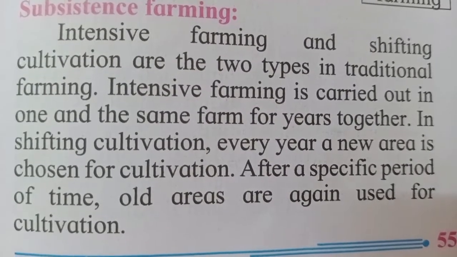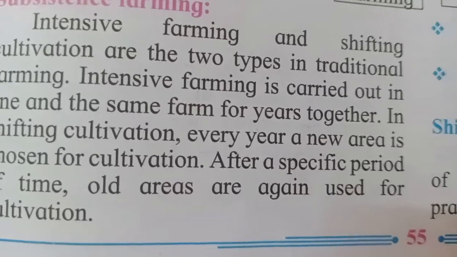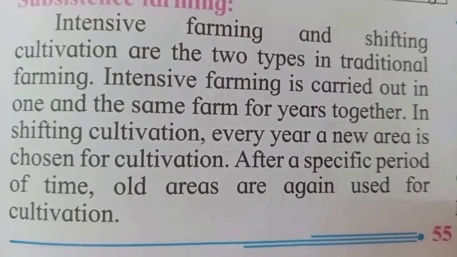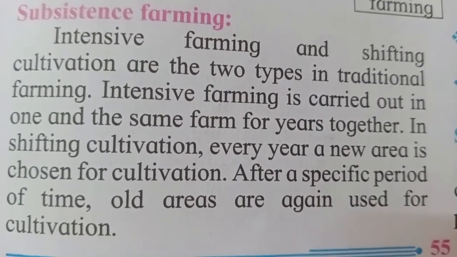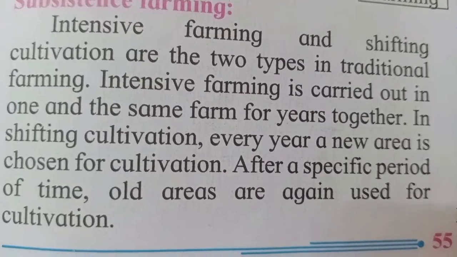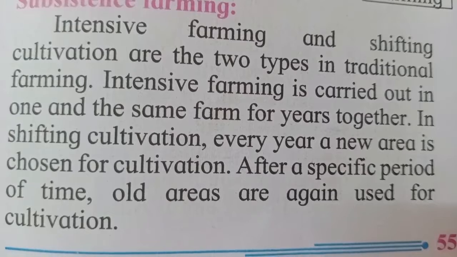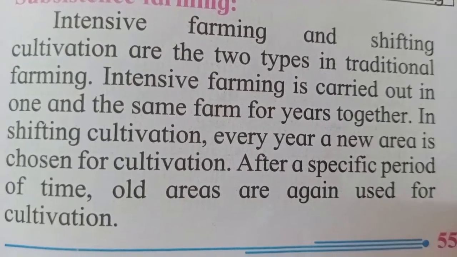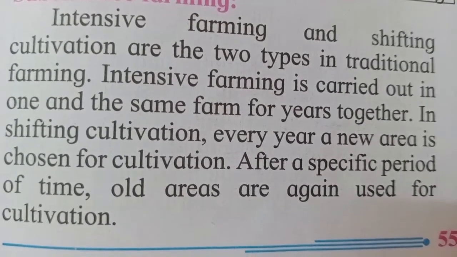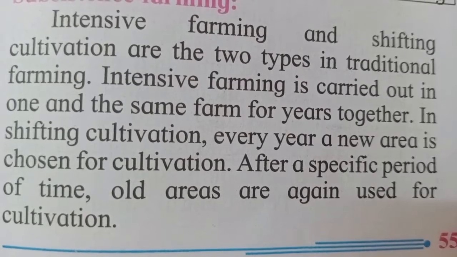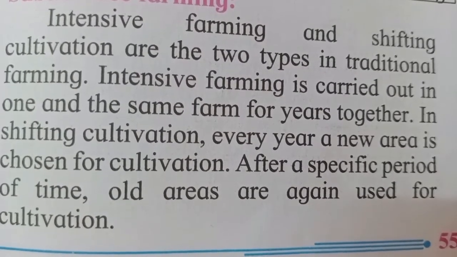Intensive farming is carried out in one and the same farm for many years together. In shifting cultivation, every year a new area is chosen for cultivation. After a specific period of time, old areas are again used for cultivation.